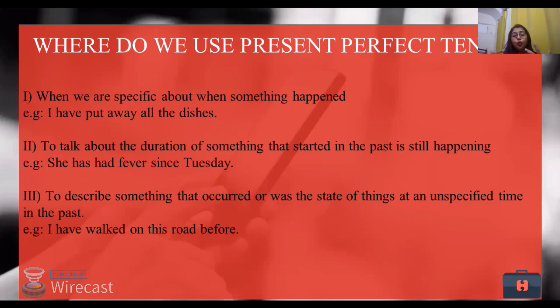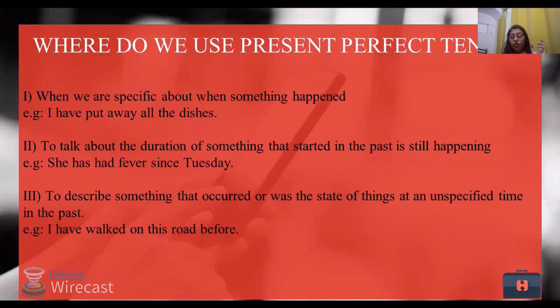To talk about the duration of something that started in the past and is still happening. So when we talk about some action which has not come to a break or which has not stopped, we are using present perfect tense. Look at the example here: she has had fever since Tuesday. Now for some of you this might sound a bit funny or confusing since we are using two repetitive sounds.